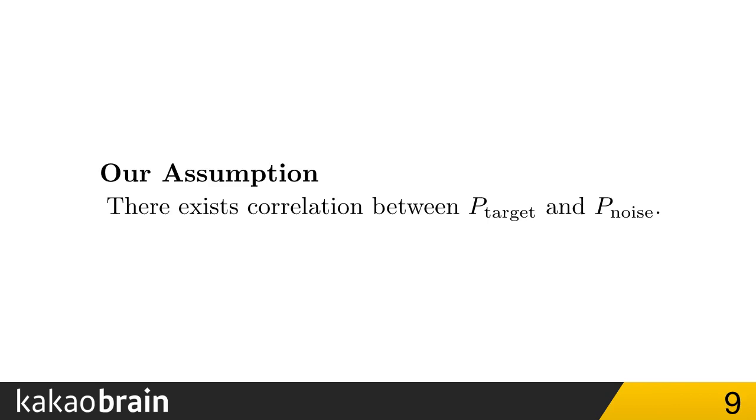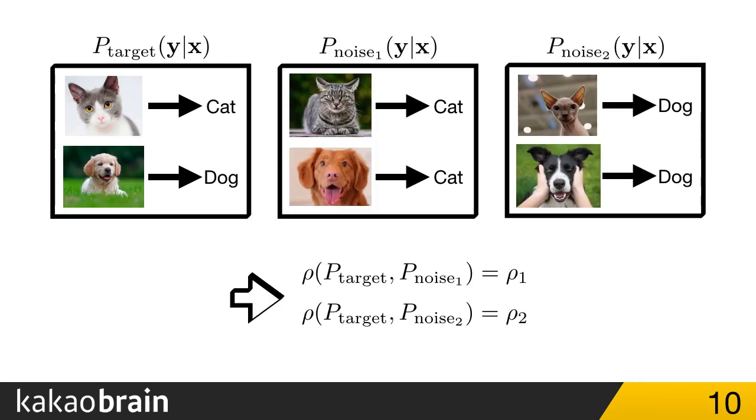Unlike the Huber epsilon contamination model, we assume that there exists correlation between the target and noise distributions. And of course, this correlation is also a learnable parameter, and we would like to note that this correlation can be zero, and in this case, the target and noise distributions become independent under the Gaussian assumptions, which generalizes the Huber epsilon contamination model. If we look back to our previous cat and dog classification task, now we assume that there exists some correlation between target and each noise distribution.